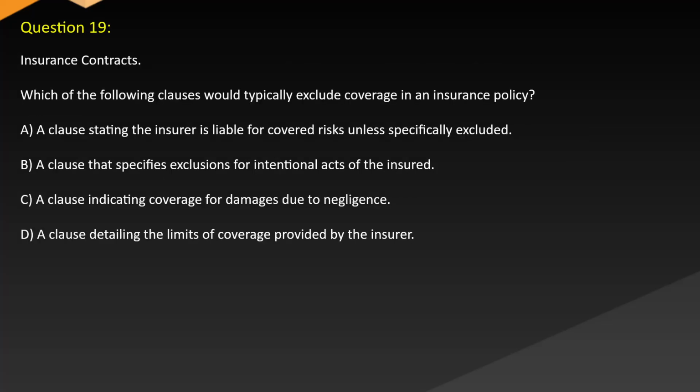Question 19. Insurance contracts. Which of the following clauses would typically exclude coverage in an insurance policy? A. A clause stating the insurer is liable for covered risks unless specifically excluded. B. A clause that specifies exclusions for intentional acts of the insured. C. A clause indicating coverage for damages due to negligence. D. A clause detailing the limits of coverage provided by the insurer.